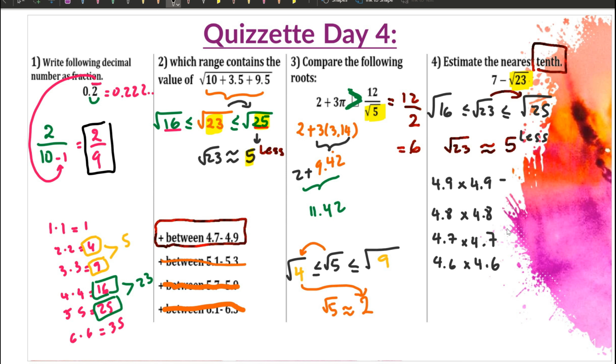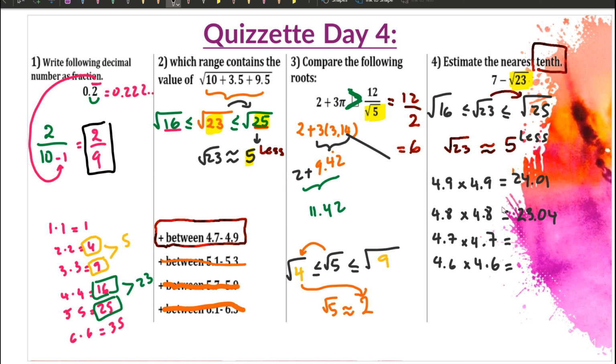Okay, I need to pause the video for a second. I need to find a calculator. Alright, so now we're going to find out what is 4.9 times 4.9, which is 24.01. 4.8 times 4.8 is 23.04.